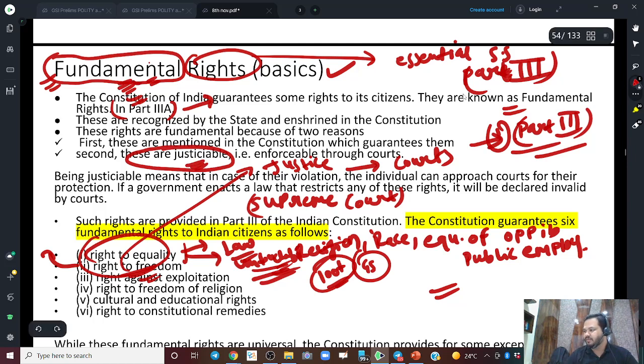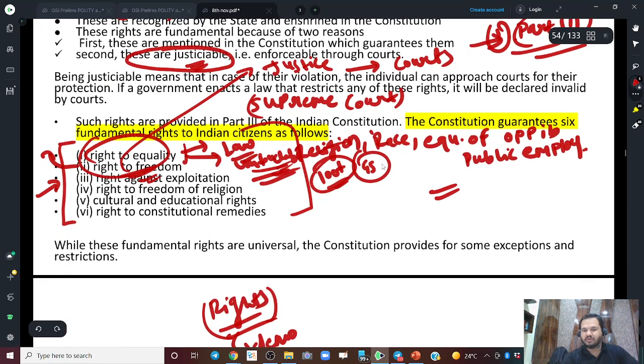Suppose Planet Geology has given you the right to attend this class, but for whatever reason I eject any one of you from this class, there is nothing you can do because this is a private kind of business. But there are certain rights which the constitution has guaranteed, and if the government discriminates against these, you can go to court and your right will be restored. So this is very basic about rights.